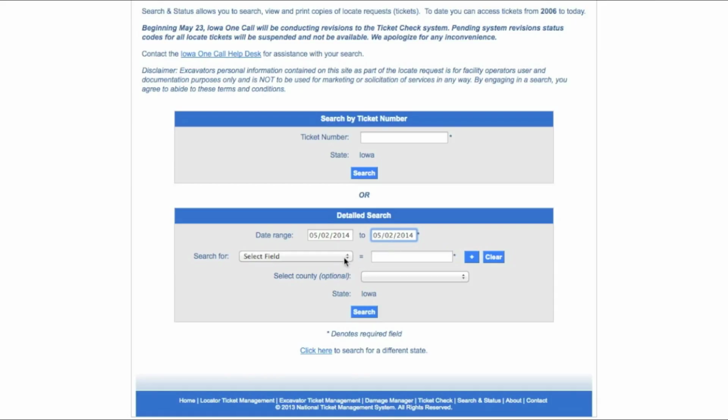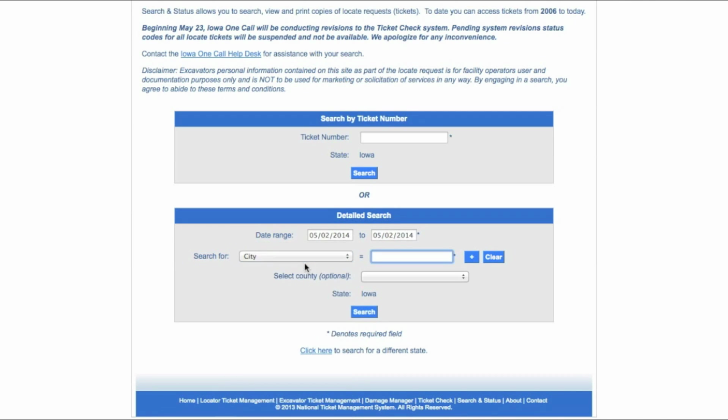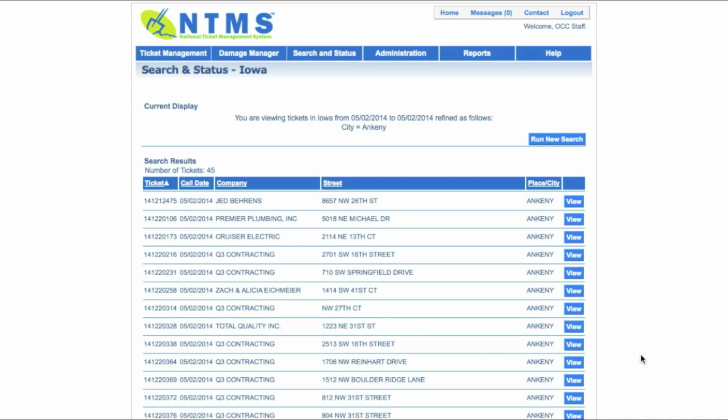Next, you will need to specify your primary search criteria. You have a number of options. Clicking the Search button will then bring up a list of all tickets matching your search criteria.